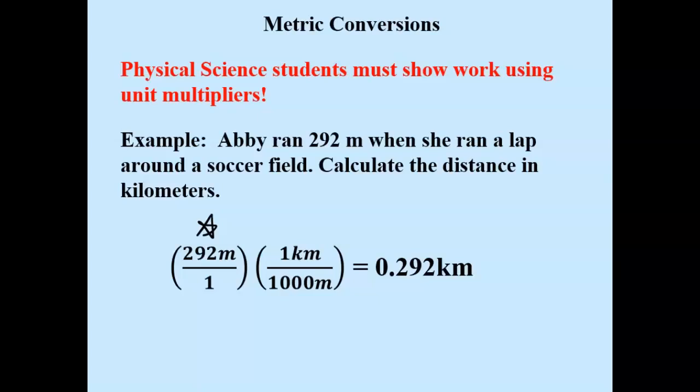So next we do the calculation. Do we always take big divided by little, like 1,000 divided by 292? No, we always take the top divided by the bottom. In other words, 292, which is in the numerator, divided by 1,000, which is in the denominator.